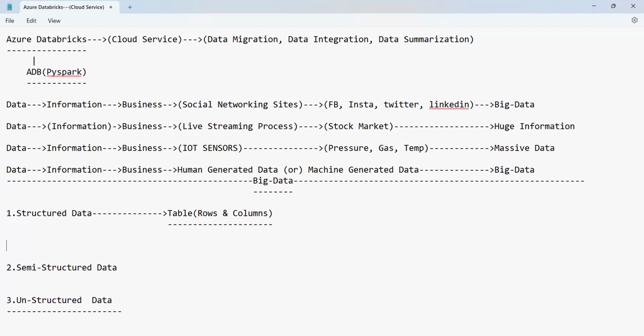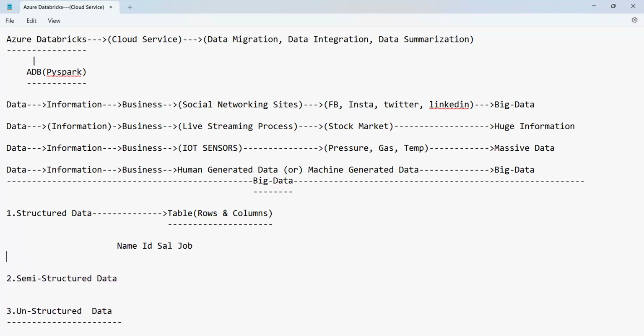So guys, now here I'm giving the name, ID, salary, and job. These are the four columns we have. And in this, I'm just putting up the data here, everyone. Can you see here? This is the data we have. And the salary is, let us say, 70,000.